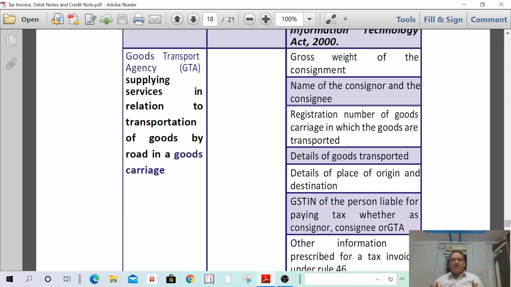That means if a goods transport agency is supplying goods from one place to another place, they simply issue a consignment note. In such a consignment note, the name of the consignor, name of the consignee, description of the goods, value of the goods, rate of tax, date and place of origin and date and place of destination, gross weight, all these details they have to mention. But they are not required to issue a separate tax invoice. The consignment note shall be considered as a tax invoice. Next, the third one.